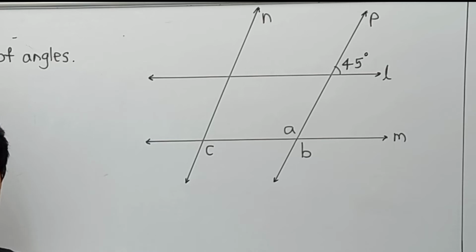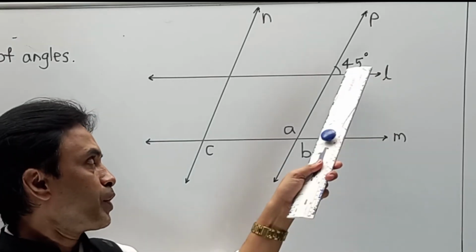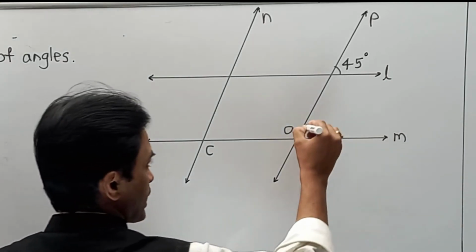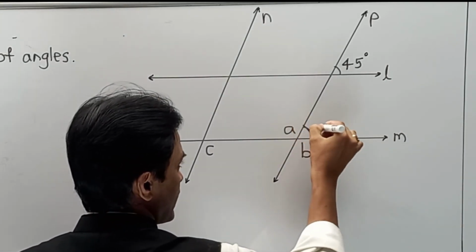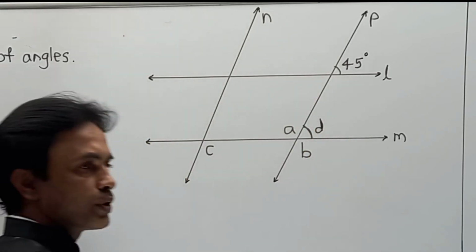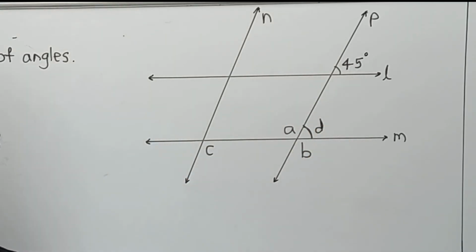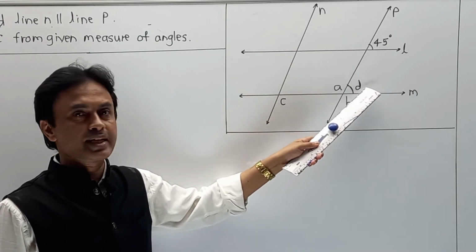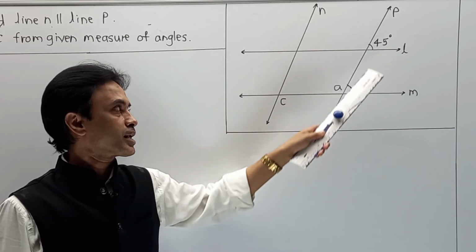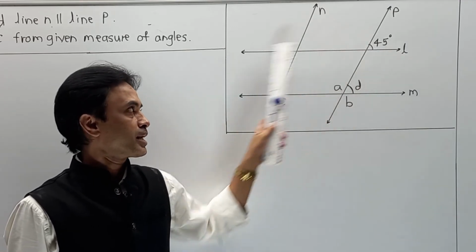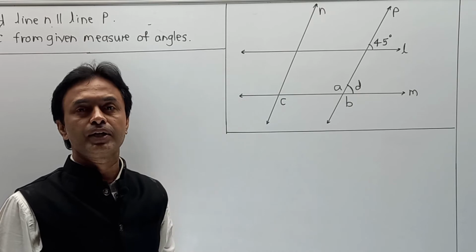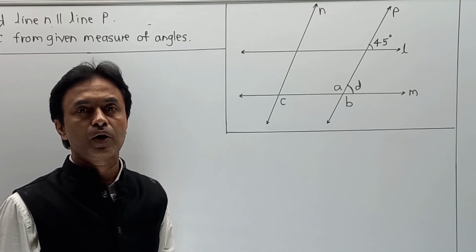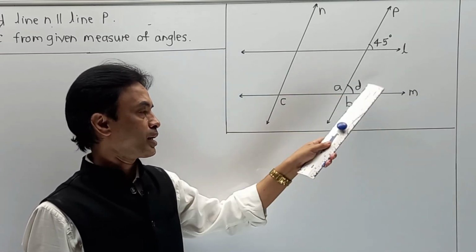So taking this into consideration, here 45 is over here and line L is parallel to line M, so I am going to take one angle over here and indicate it as angle D. In this way we are going to start. Now we know that this 45 degrees and this angle D are corresponding angles, as line L is parallel to line M, and we know that for parallel lines, if there is a transversal then corresponding angles are congruent. Applying that part over here.